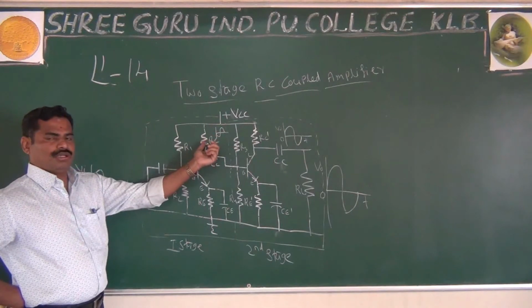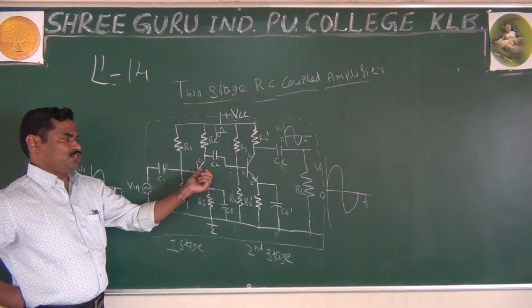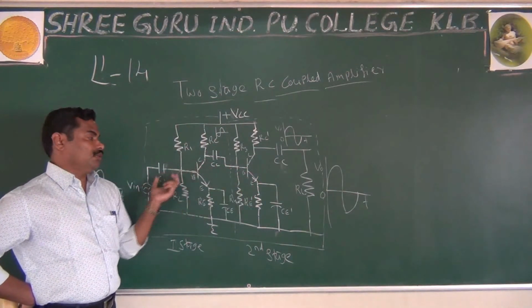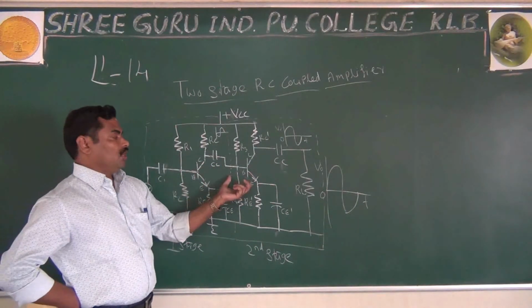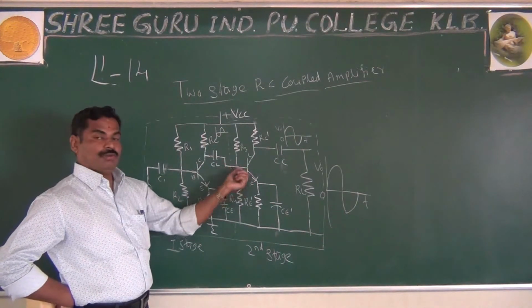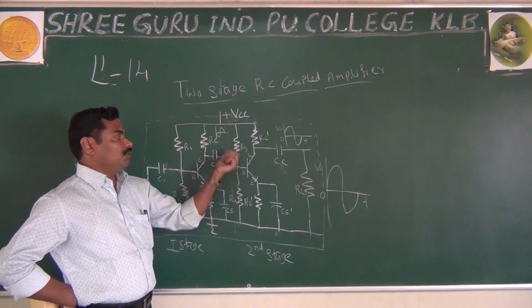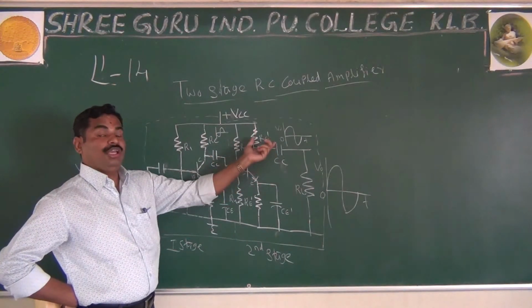And whatever output you get across the collector of the first stage is given as input to the next stage. Whatever the output of the first stage is, that acts as the input for the next stage. And once again, you have done the amplification, and here you are giving an out of phase signal, but you get the output as an in phase signal.